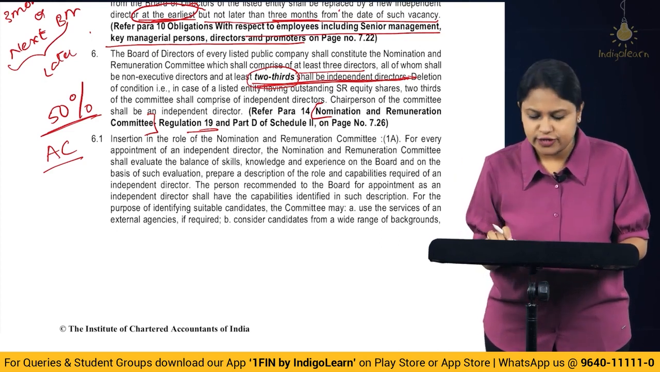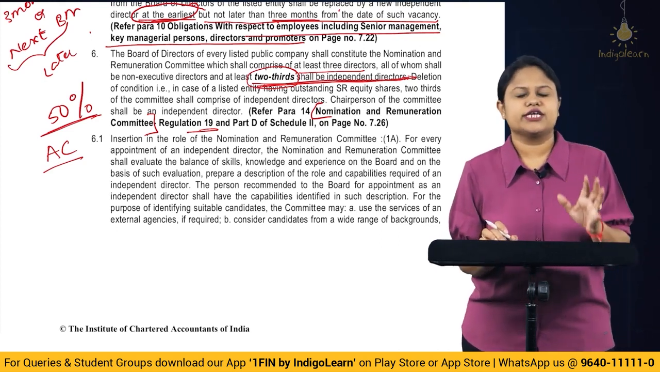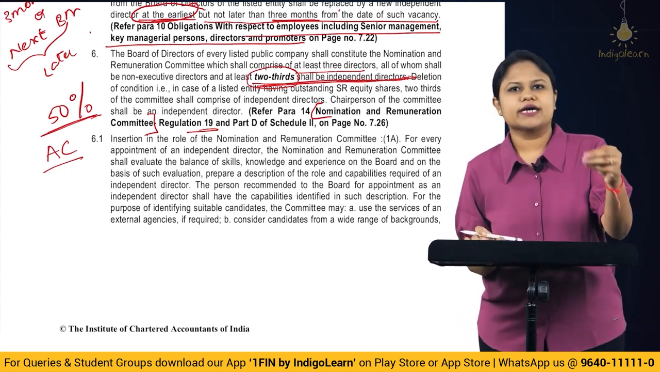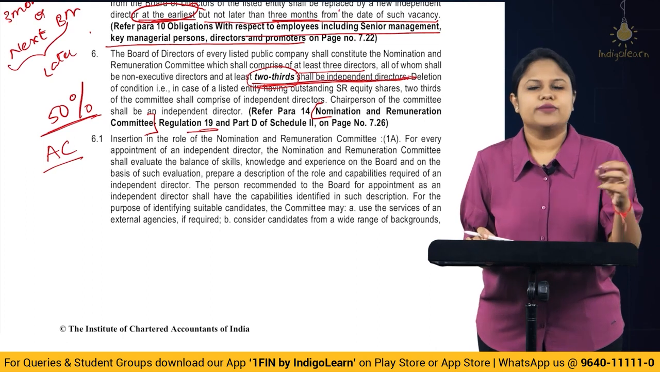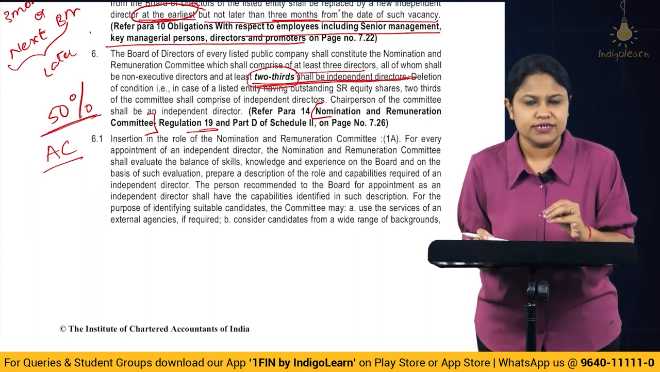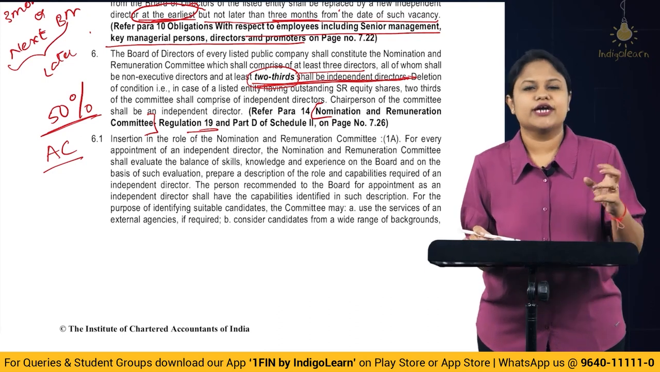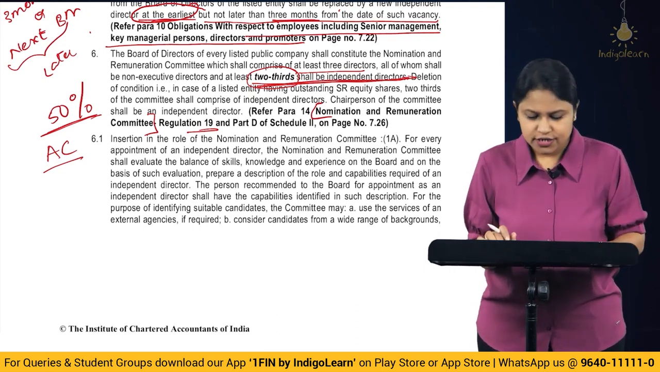So remember very carefully, NRC, that is Nomination Remuneration Committee, is coming in line with that of the audit committee. So in audit committee, where you are giving 2/3 of them to be independent directors, that is at least 2/3 of the members. Similarly, here also 2/3 of the members are required to be what? Independent directors. Alright.